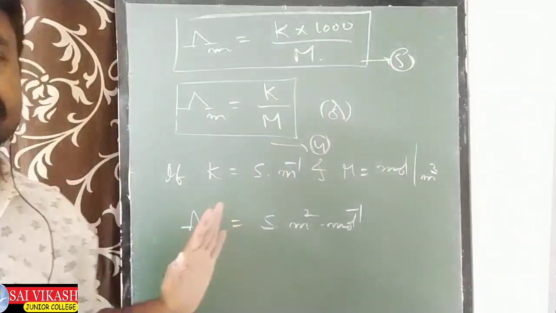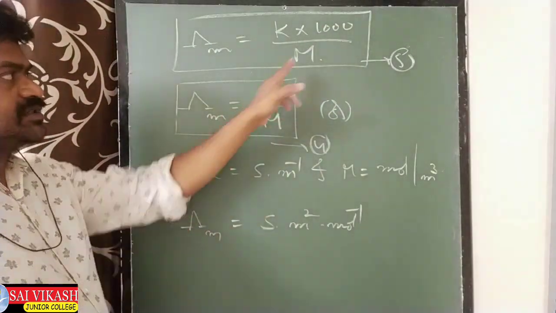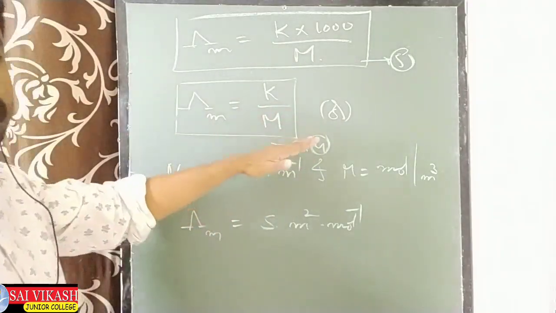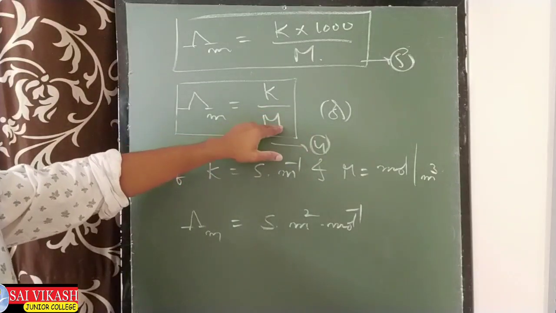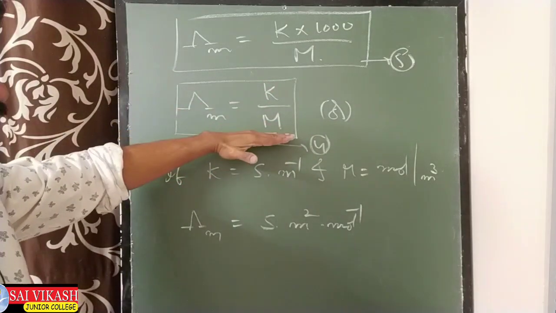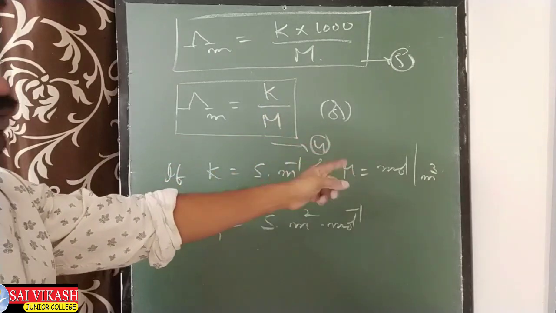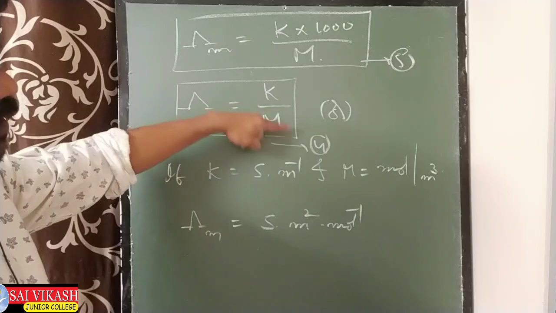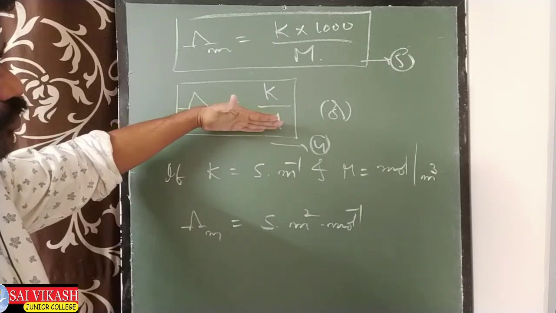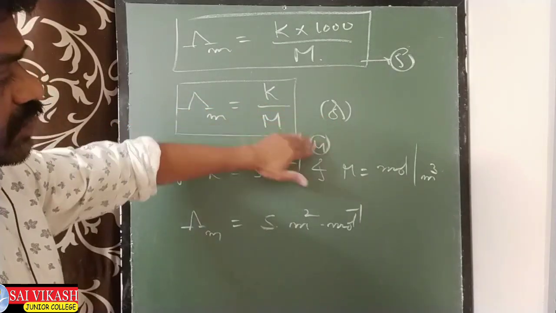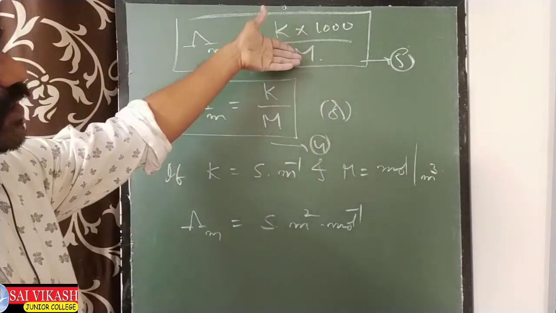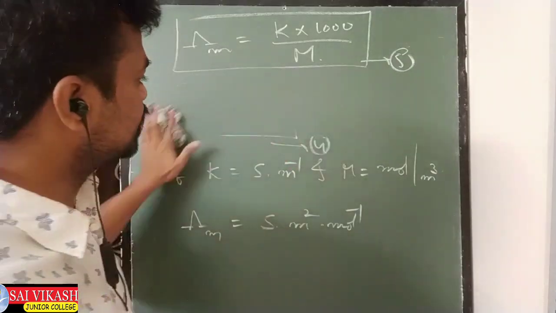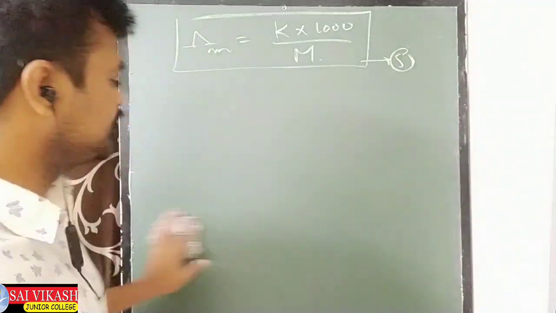That is only simple. Here what I am taking is mole per meter cube, but I am converting per meter cube into liters. How? 1 meter cube means 1000 liters. So in mole per meter cube, in place of 1 meter cube, I write 1000 liters, so this 1000 goes up. Now we get mole per liter. So that is why this formula comes again. Just units changing, that's all.